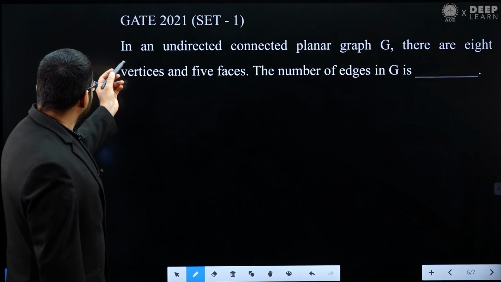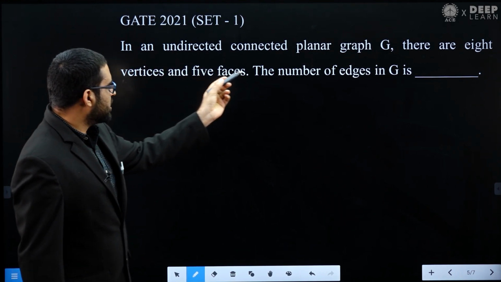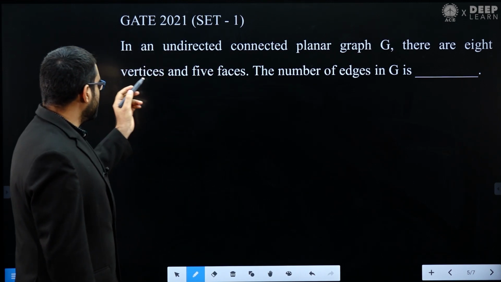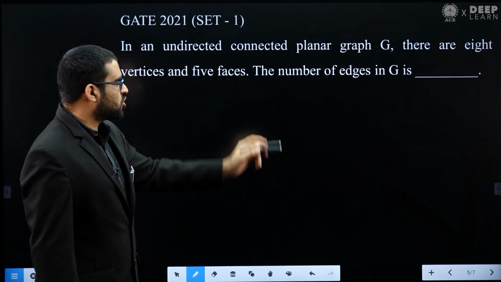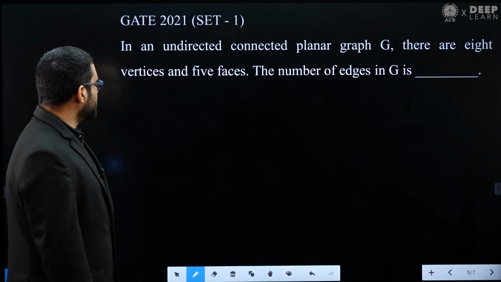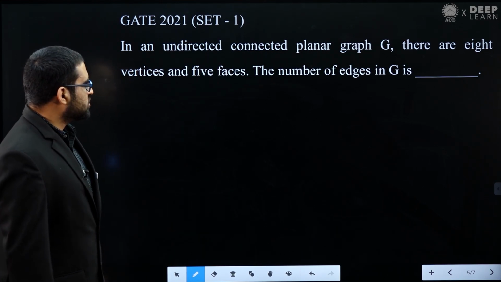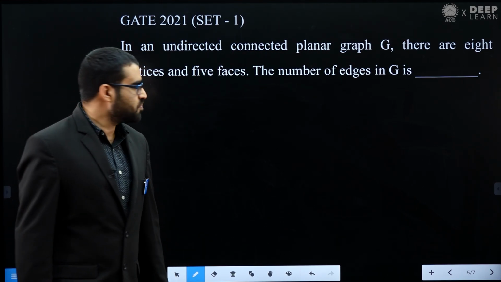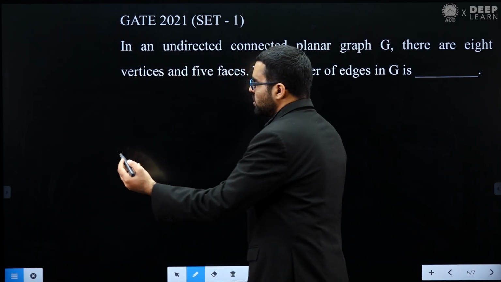Okay, let's see. In an undirected connected planar graph G, there are 8 vertices and 5 faces. We need the number of edges. So this is a very easy question, because in this question we can apply the Euler formula. Okay, so what is the Euler formula?